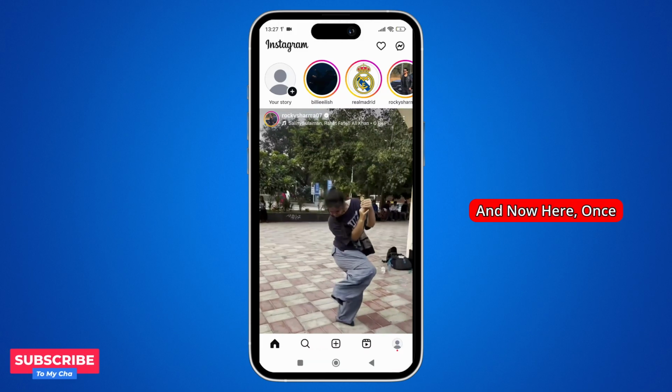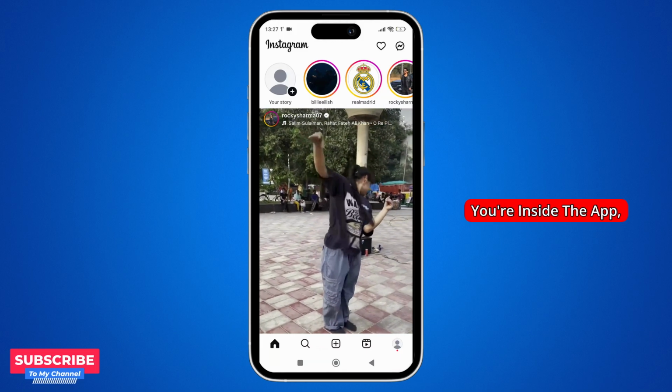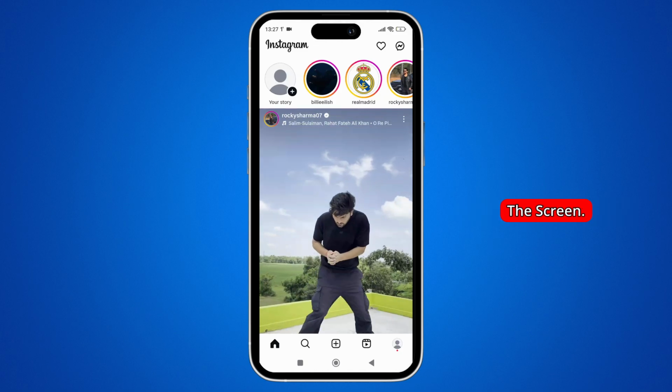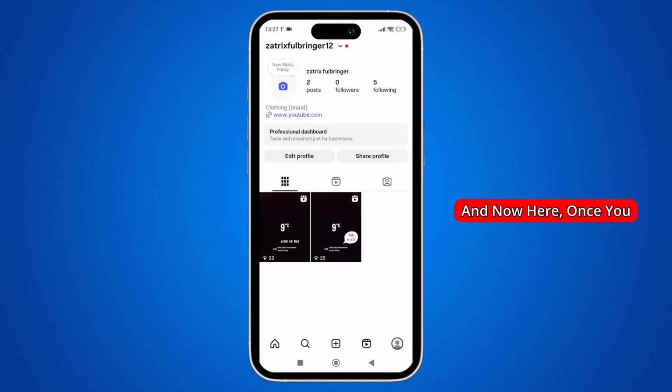And now here, once you're inside the app, simply tap on the profile icon shown in the bottom right corner of the screen. And now here, once you are in the profile section, just tap on the three dash icon shown in the top right corner of the screen.